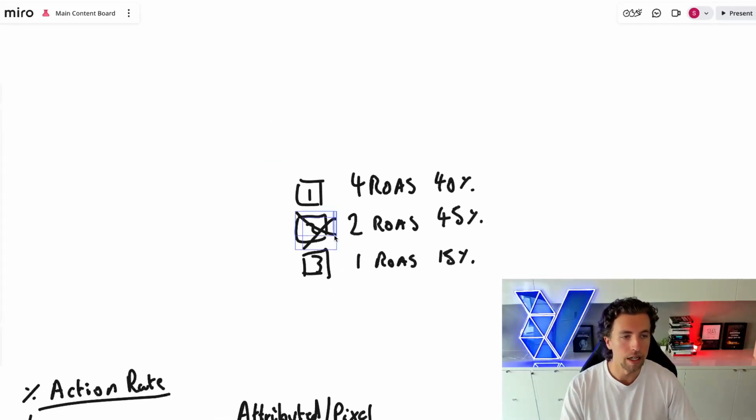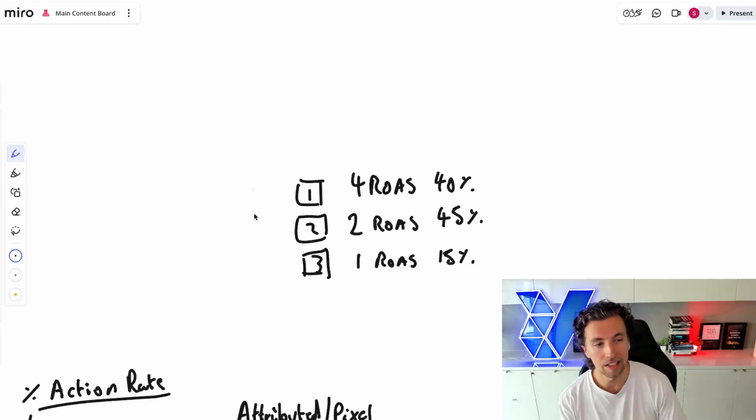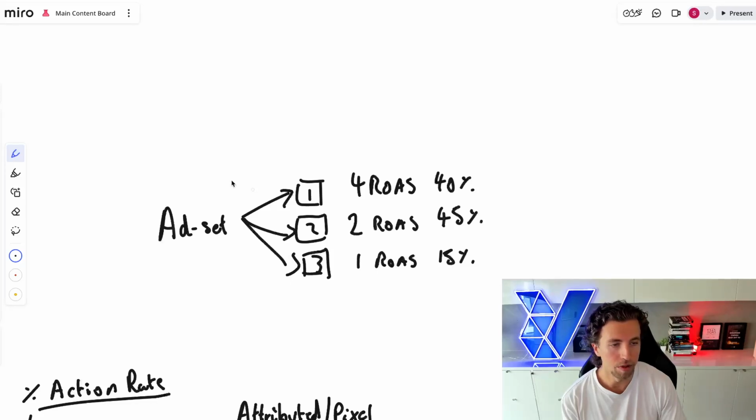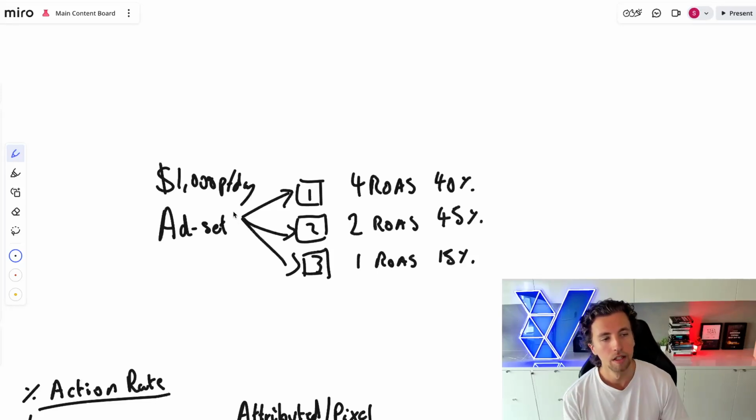with 3 different ads that sit within it. And this could also be a CBO, so we can think about this top level being a campaign or an ad set. It doesn't matter. You then have budget that's getting distributed between these. And let's say this is set at $1,000 per day. Cool. So the question is, how does it decide to distribute budget here?